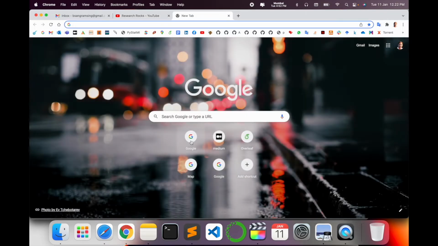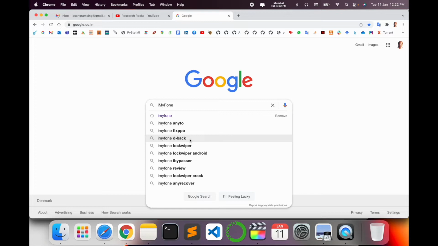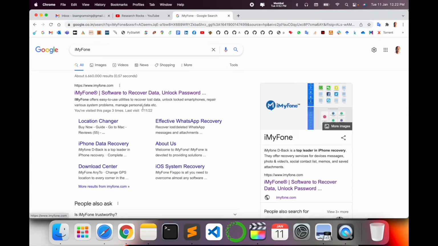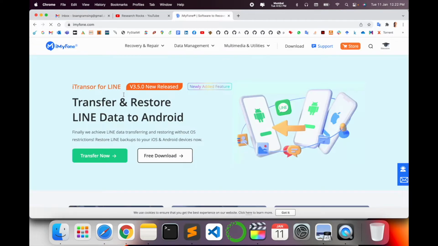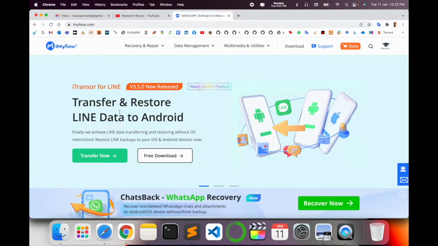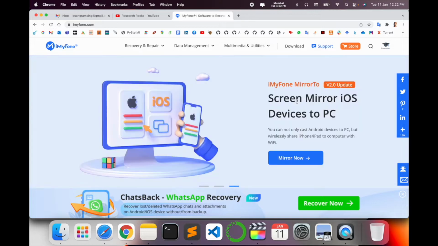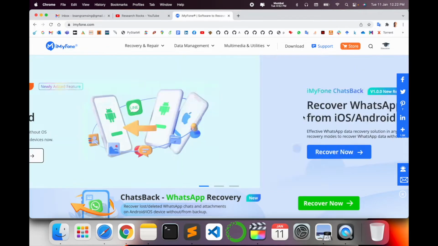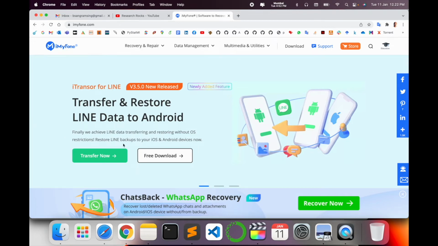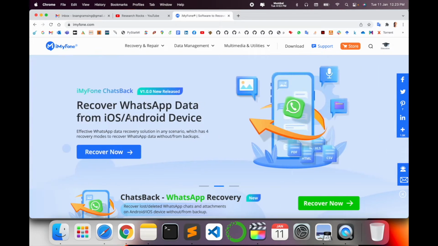So simply open Google and type iPhone, enter. The first link is displayed here. This is one of the best platforms I have seen. You just click here, transfer and restore LINE data to Android, recover WhatsApp data from iOS and Android devices, and screen mirror iOS devices to PC. That one is quite an amazing platform. In this video I will show you how to recover data from my iOS.